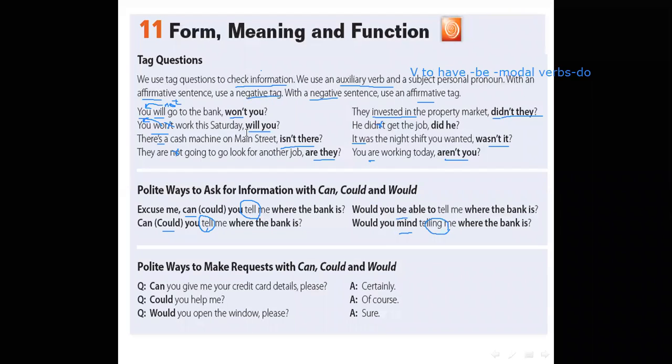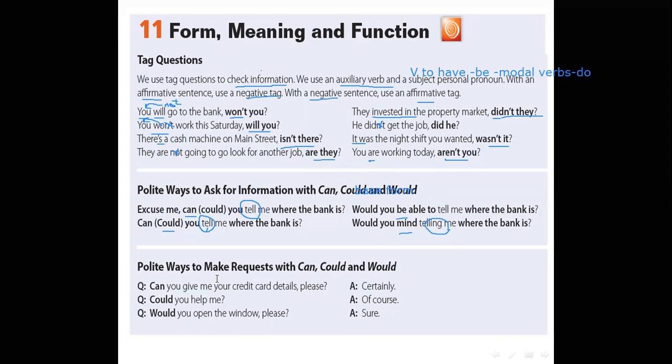Let's write these notes. After can, could, or would, we use the base form. But pay attention. After would you mind, we will use verb plus ing. Okay. Now we will discuss polite ways to make requests with can, could, and would.